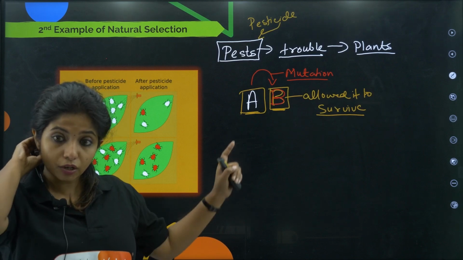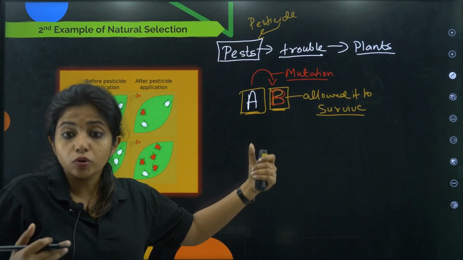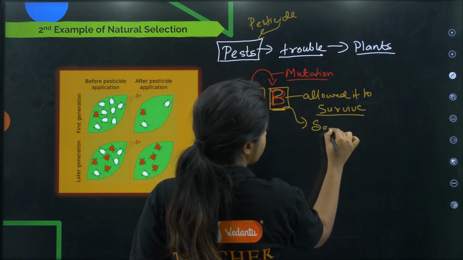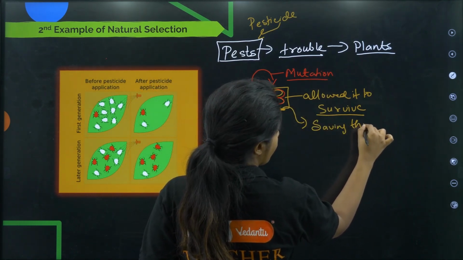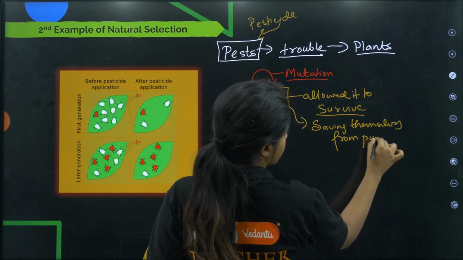So over here, this particular mutation which was there made the organism a bit different from others, but it also gave the superpower of saving themselves from what? From pesticides.